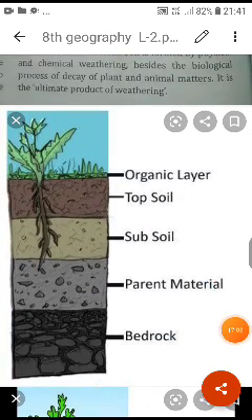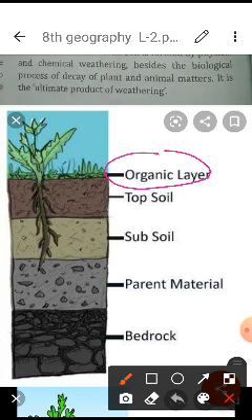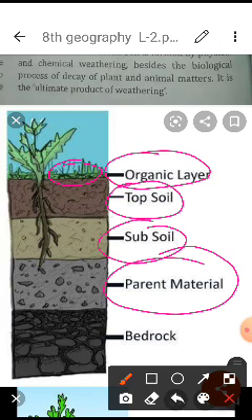Now students, here it is explaining about the layers of the soil. First of all the organic layer, which means the formation of humus on top. Then we can understand the topsoil. Just now we have talked about it. What is the topsoil? It is almost the upper layer and it is a very fertile layer of the soil. Then subsoil, then parent materials and the bedrock. So these are the different layers of the soil.